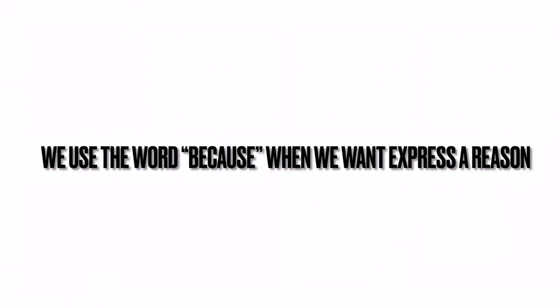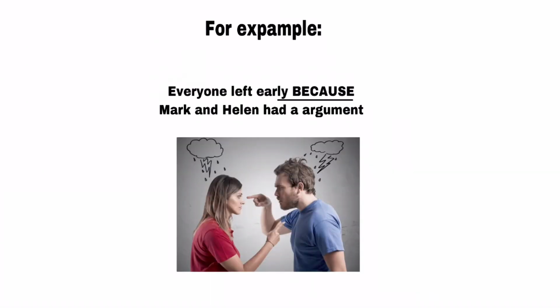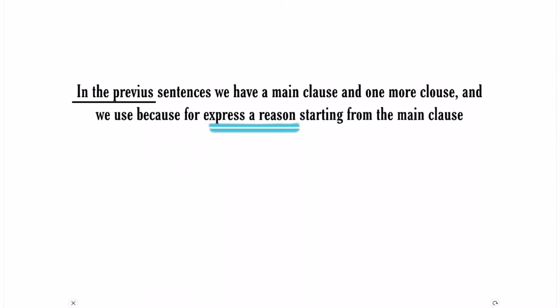We use the word "because" when we want to express a reason. For example, everyone left early because Mark and Helen had an argument. In the previous sentence, we have a main clause and one more clause, and we use "because" to express a reason starting from the main clause.